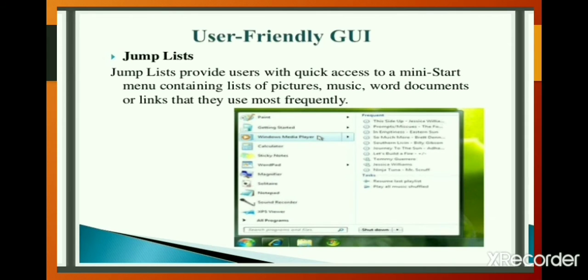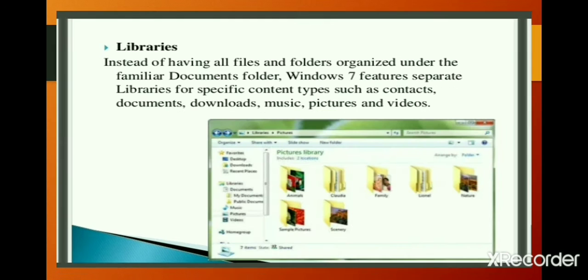Let us see some features of Windows 7. It is a user-friendly GUI, graphic user interface. In this, the first is Jump List. Jump List provides users with quick access to a mini start menu containing a list of pictures, music, Word documents, or links that they use most frequently.